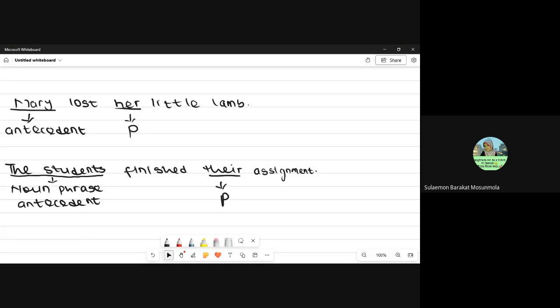If you have a single person, like in the first person case, then the pronoun that will be used in that case should also be in the first person. For example, if I decide to change Mary to a pronoun, it is going to be "she". And this is in the third person. So if you want to use any pronoun for it, it should also be a pronoun in the third person.